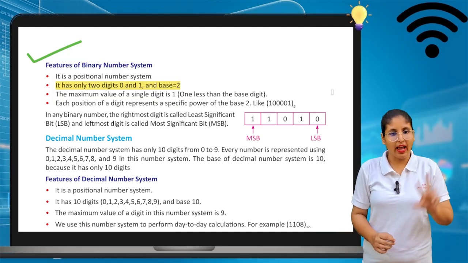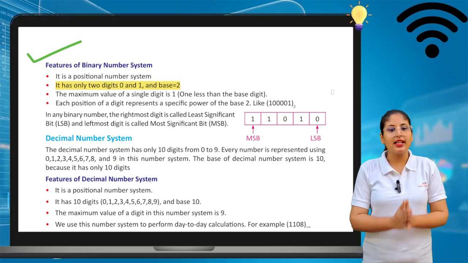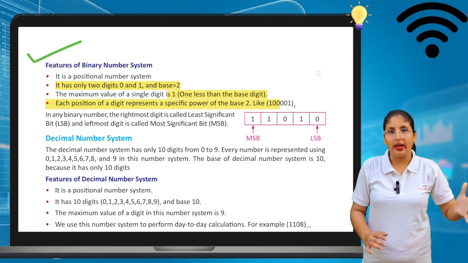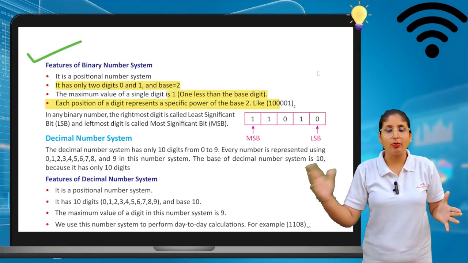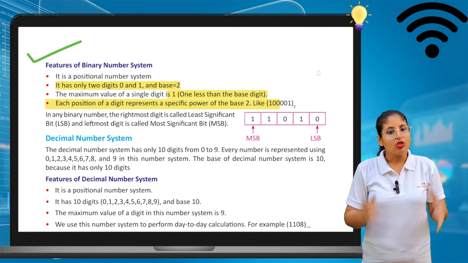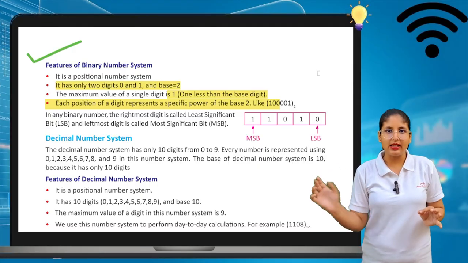Okay, 0 and 1, and the base is 2. Third, the maximum value of a single digit is 1. Of course, 0 to 1, that means the digit is less than 2, not greater than 1. Because the maximum value is 1, the digits are 0 and 1 only. So the maximum value of a single digit is 1 less than the base.